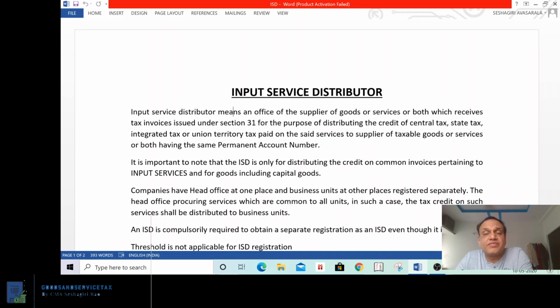Then next, the threshold limit is not applicable for ISD registration. In case of registration under section 22 or 24, some threshold limits are there, but threshold limits are not applicable for ISD registration because we are not supplying any goods. That's why the threshold limit is not applicable. We are only distributing our credit, so the threshold limit is not applicable for an ISD.